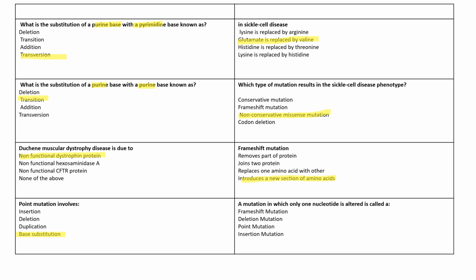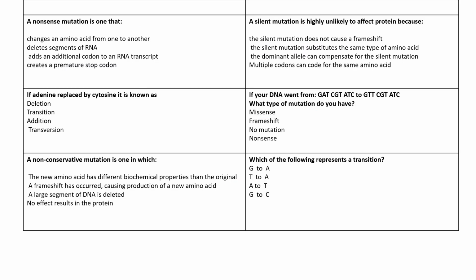A mutation in which only one nucleotide is altered is called a point mutation. Due to base substitution, a nucleotide will be altered, then it will be related to point mutation. A nonsense mutation is one that creates a premature stop codon.